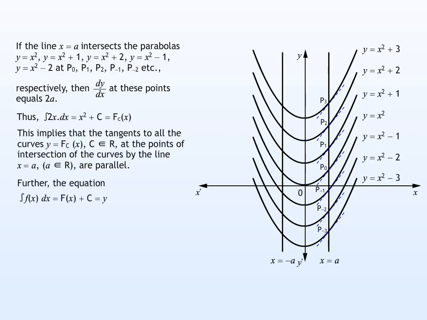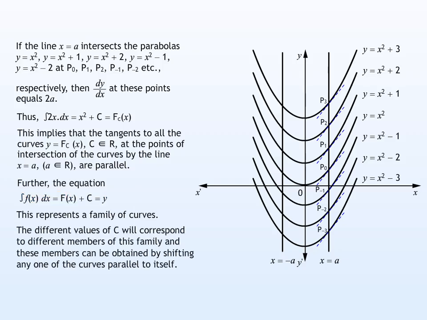Further, the equation integral of f(x) dx = F(x) + c = y represents a family of curves. The different values of c correspond to different members of this family, and these members can be obtained by shifting any one of the curves parallel to itself. This is the geometrical interpretation of indefinite integral.